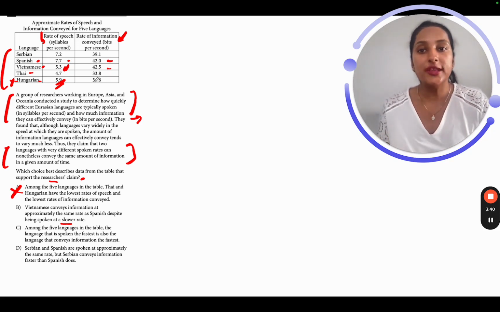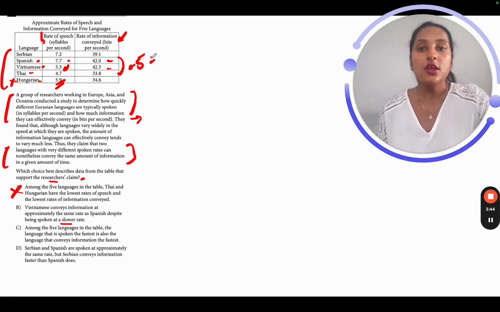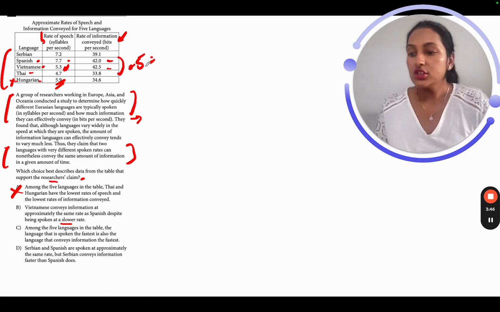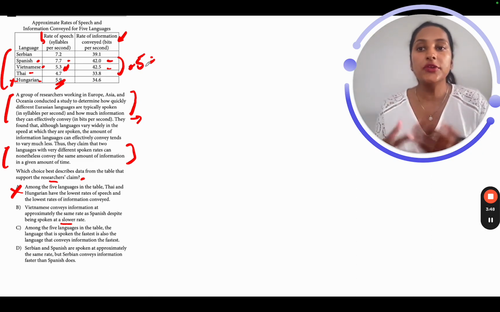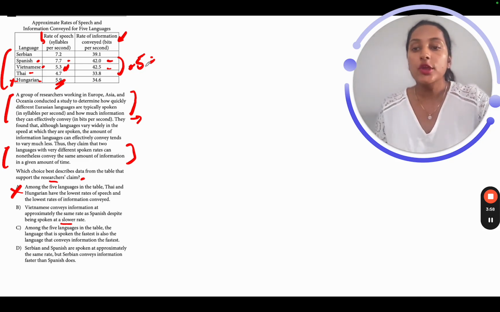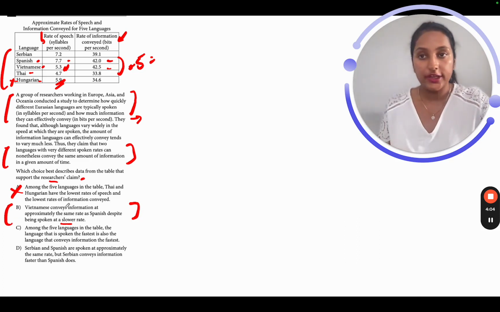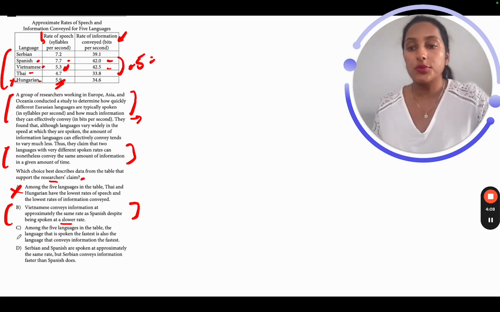It's pretty much the same, right? The only difference is of 0.5. That's almost negligible, correct? So I can very easily say that even though the speed that they are spoken in is completely different, 5.3 and 7.7, the information conveyed in that particular time is pretty much the same. So this is matching with the claim. It's definitely supporting the claim and the information is also correct as per the table. I'm going to hold on to this, but I still have to go ahead and eliminate my options.